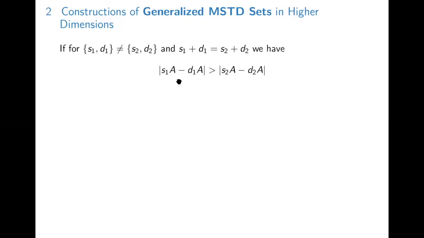Now I'm going to talk about generalized MSTD sets. So if for the ordered pairs (S1, D1) and (S2, D2) such that they're not equal, but we have S1 plus D1 is equal to S2 plus D2, we have the size of the set where A is summed S1 times, then subtracted D1 times, is strictly greater than the size of the set where A is added S2 times, then subtracted D2 times, then we say that A is a generalized MSTD set.